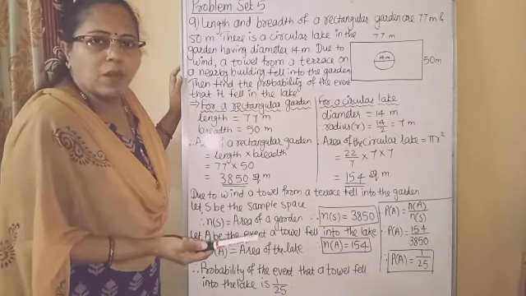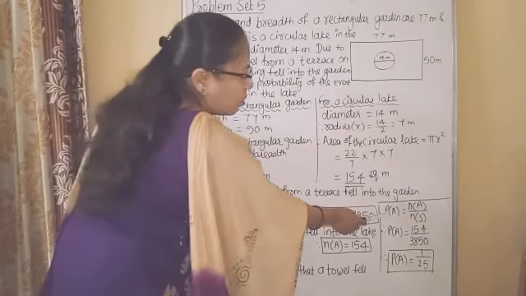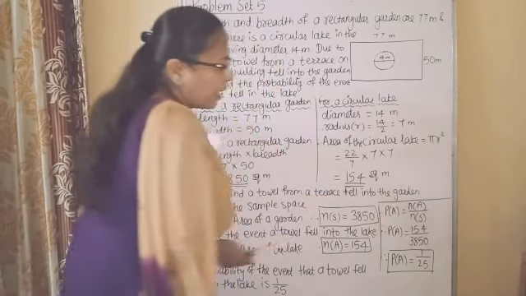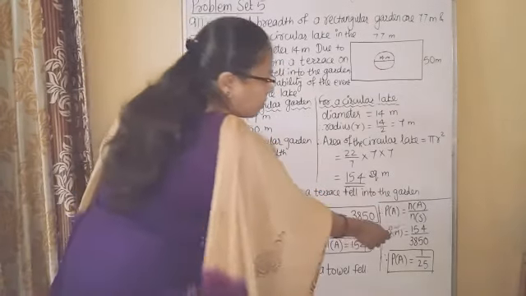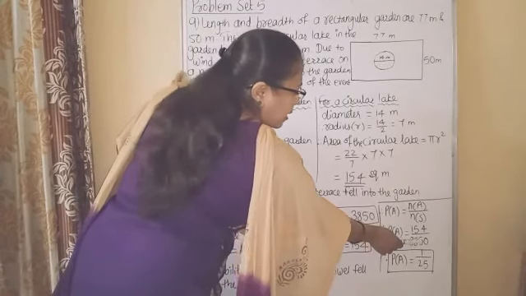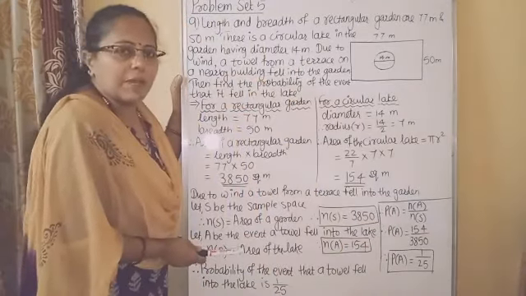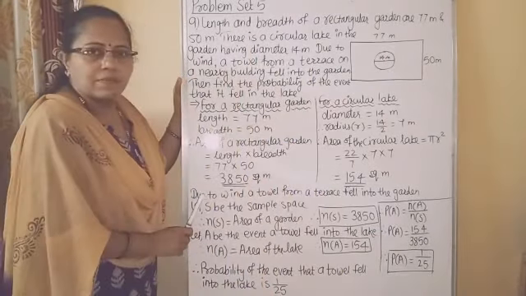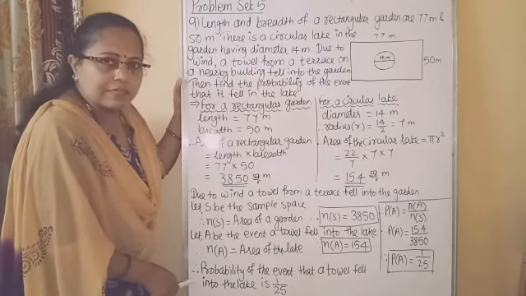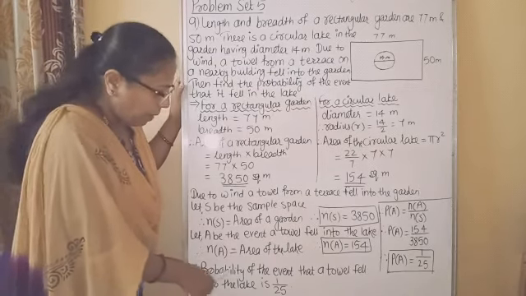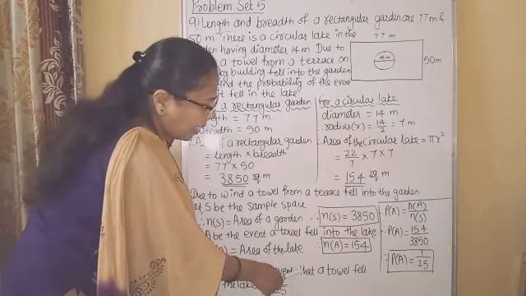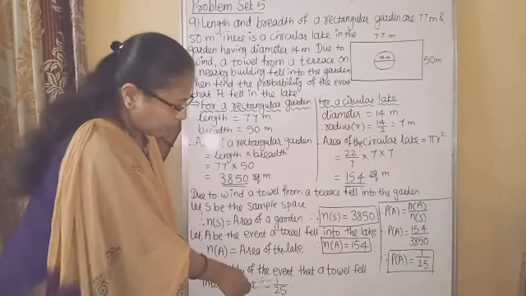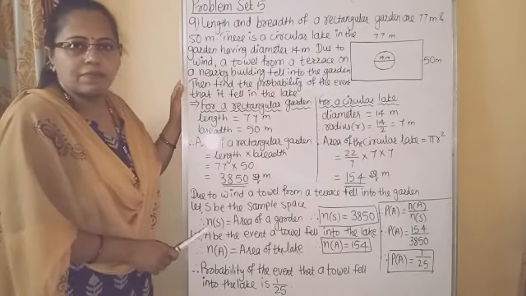Now, as per the formula, probability of event A is equal to n of A upon n of S. So 154 upon 3850. If you simplify this, you will get answer 1 upon 25. Follow? So we will write the answer in statement. Therefore, probability of the event that a towel fell into the lake is 1 upon 25.